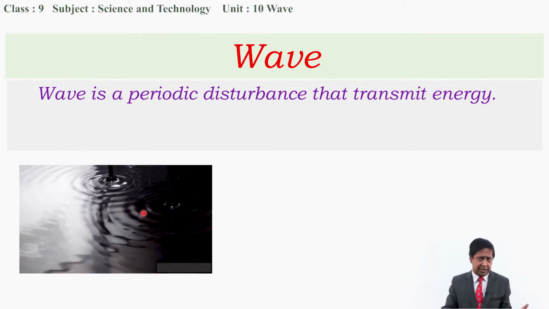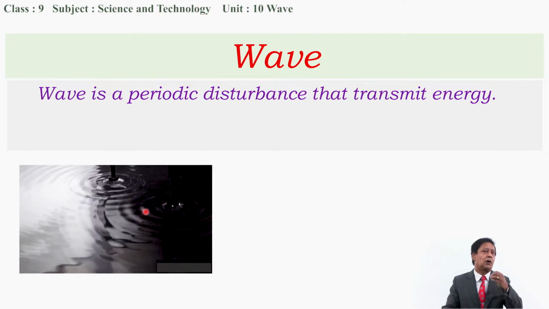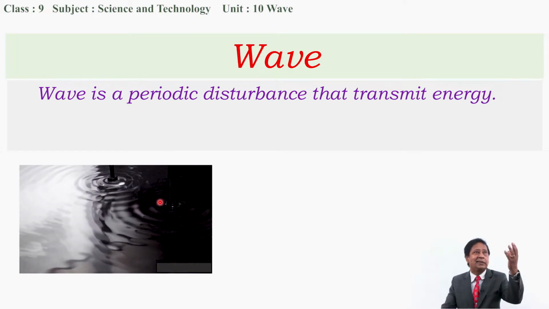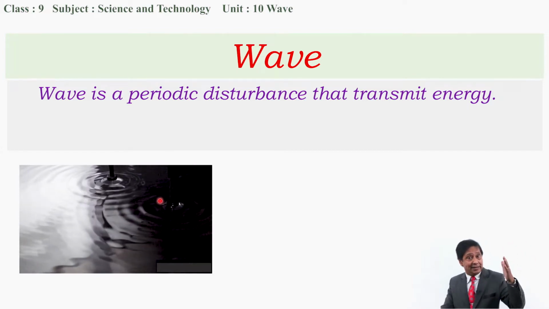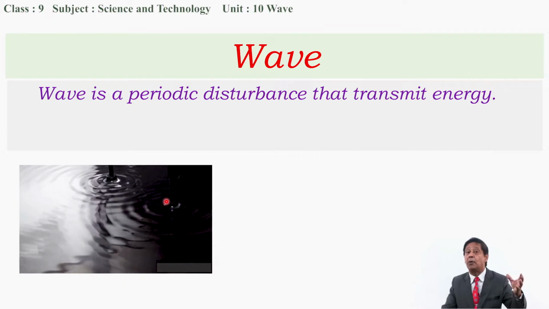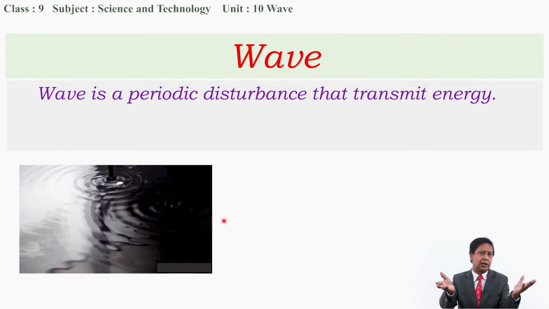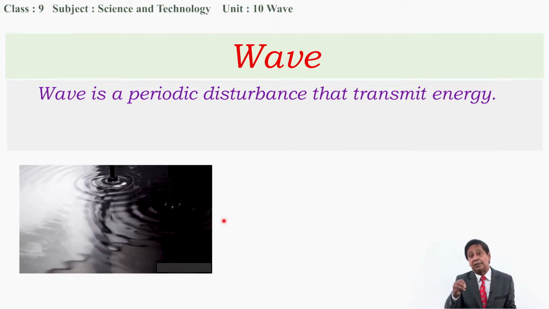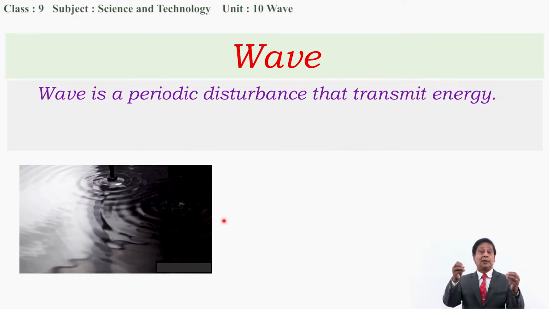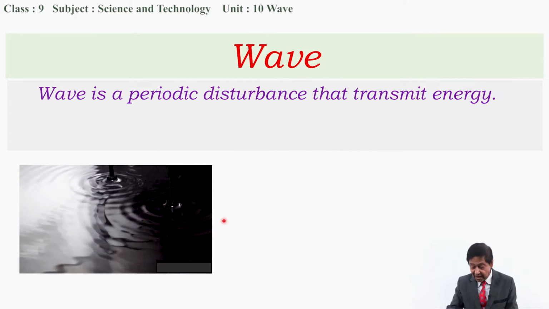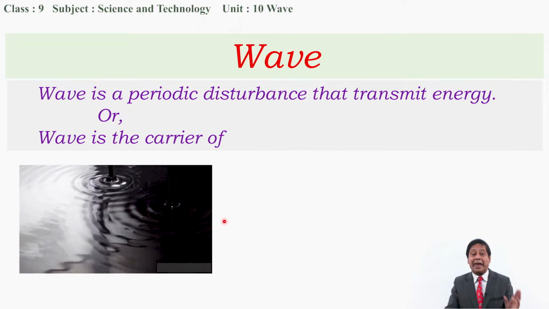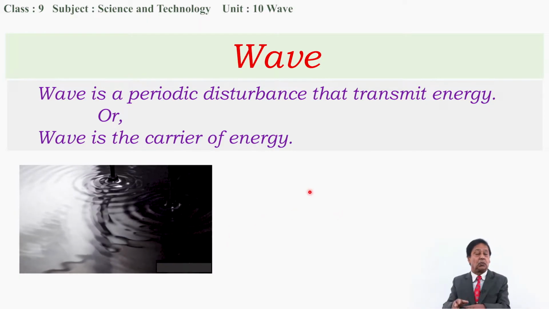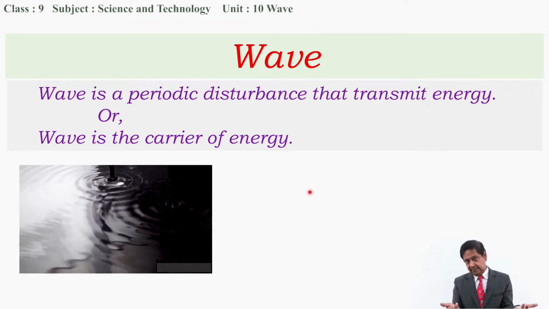If there is no medium, let's talk about light wave and heat waves. Heat and light can come from the sun to the earth in the form of wave motion. At this time, there is no medium between the sun and the earth. Even though, this wave travels. It means wave can travel without the medium also. At that time, we can define it this way also: wave is carrier of energy. It carries energy from one place to another place, whether there is medium or not.